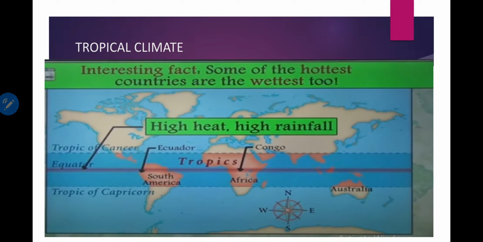Next is an interesting fact about this tropical climate. What is that? If you notice this equator line over here, few places are nearby the equator line, right? Like Ecuador, Congo, Africa, South America, right? They are getting hot and humid climate, right? High heat and high rainfall. So that is the reason it is said that some of the hottest countries are the wettest too. So this was torrid zone.